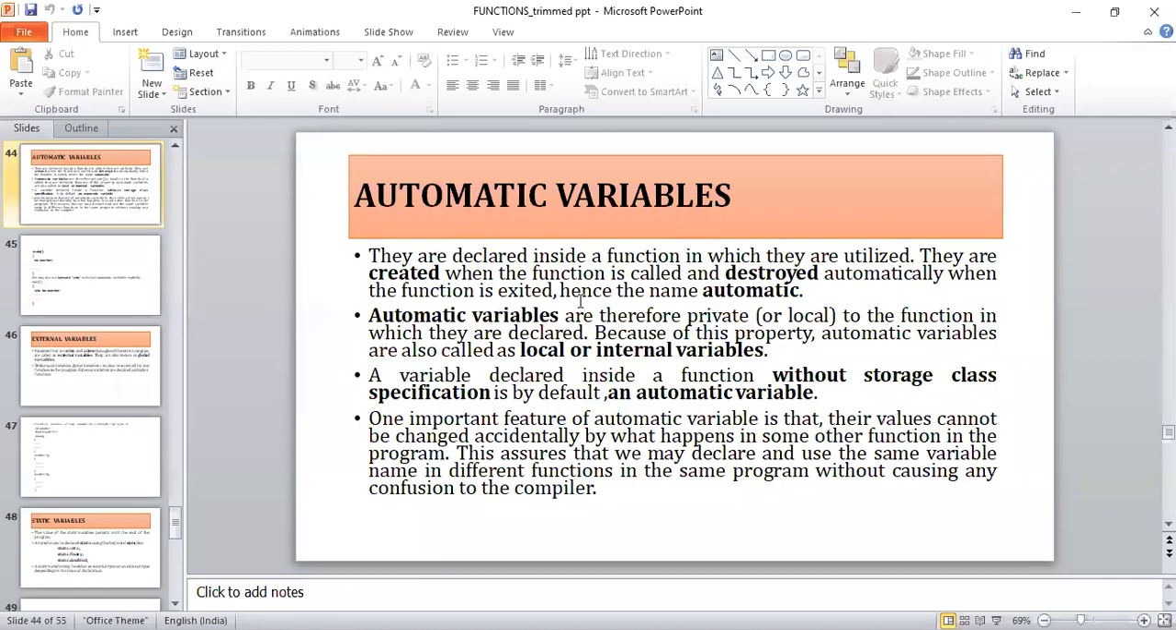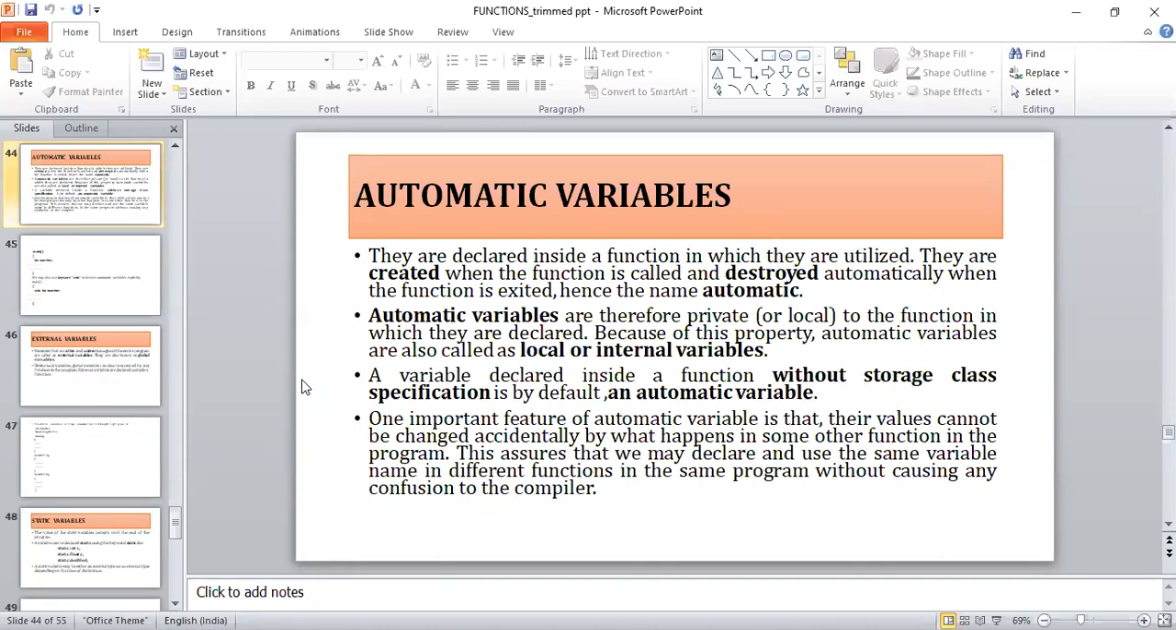Automatic variables are basically local variables. Because of this property, automatic variables are also called local variables or internal variables, and they are private to that particular function. Private means those variables are used only within that particular piece of code. That's why we coin it as either an internal variable or a local variable.